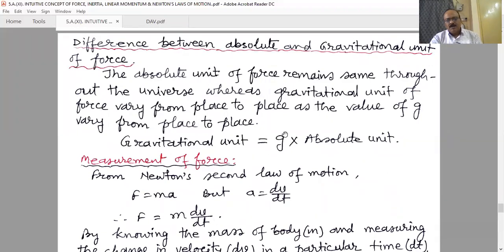Therefore, when we apply force on 1 kg of any object on the surface of the moon, the acceleration will be the acceleration due to gravity of the moon, which is different from that on the surface of the earth. On the moon, 1 kg weight will be approximately 1.6 Newton.